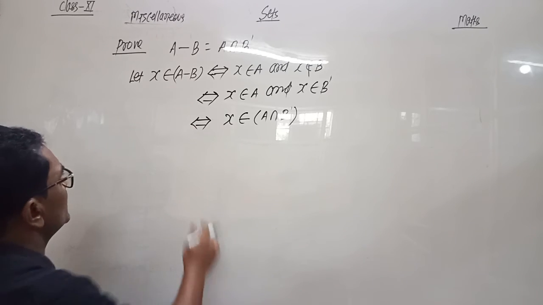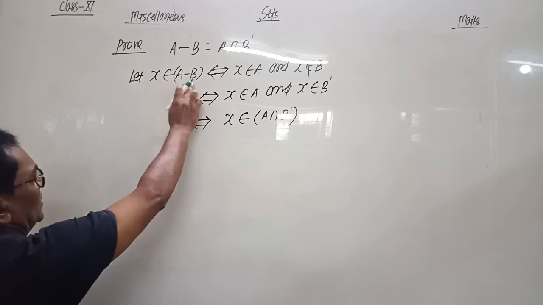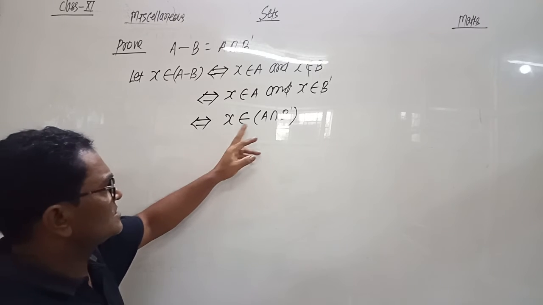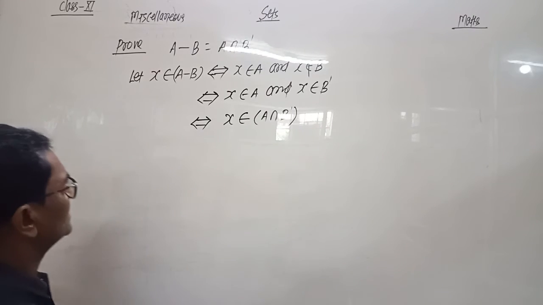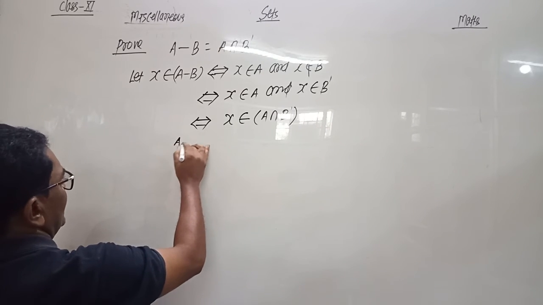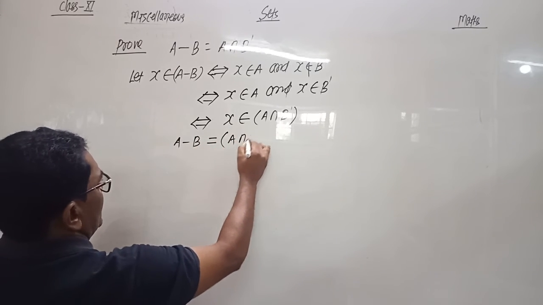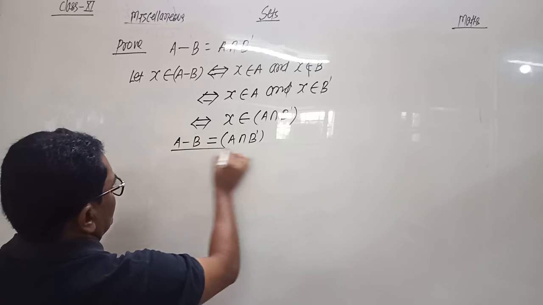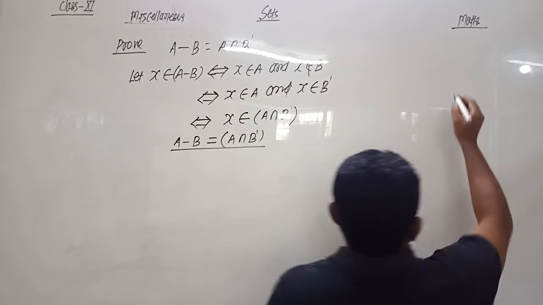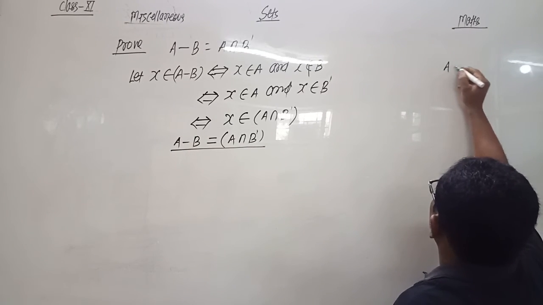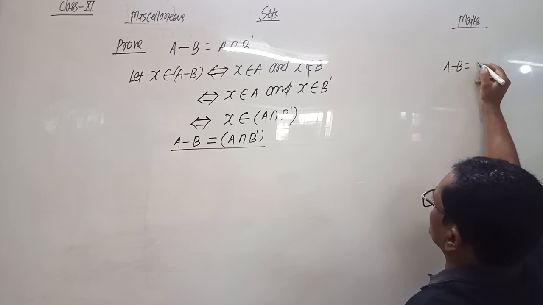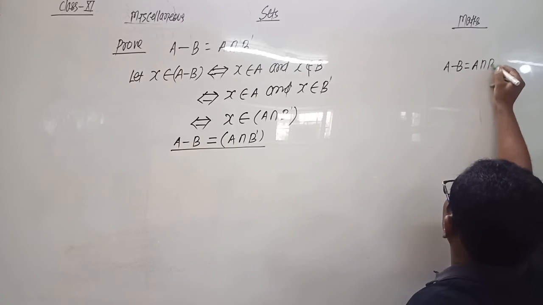So this result has been proved. We can say that for X belonging to A minus B, X also belongs to A intersection B dash. So A minus B must be equal to A intersection B dash. So this is the first result which we use.